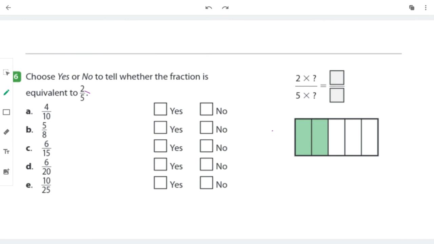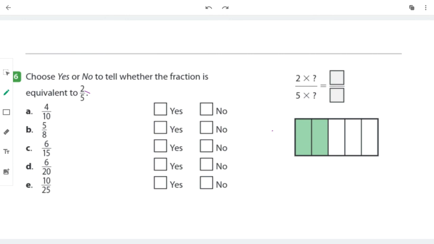This problem says choose yes or no to tell whether the fraction is equivalent to 2/5. So it's just like what I just worked on, where I had a drawing and it's asking me, is it possible to change it into this denominator? Is it going to be able to change into an eighth or a tenth?